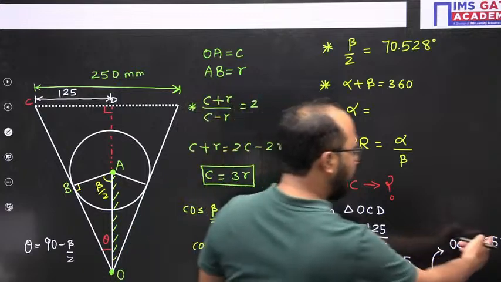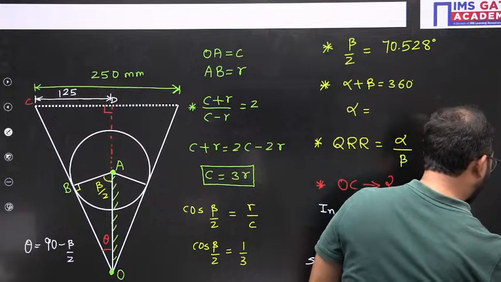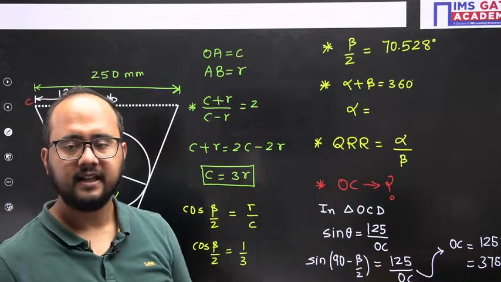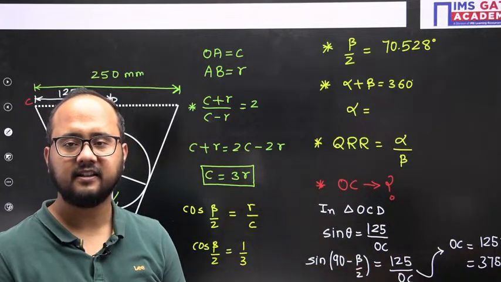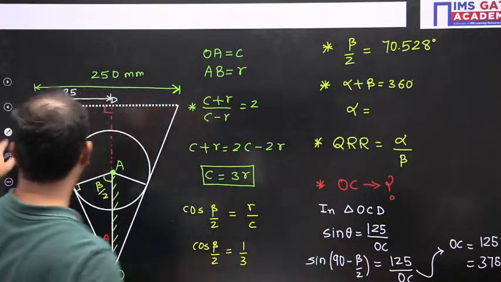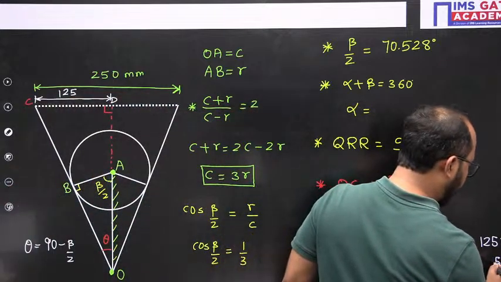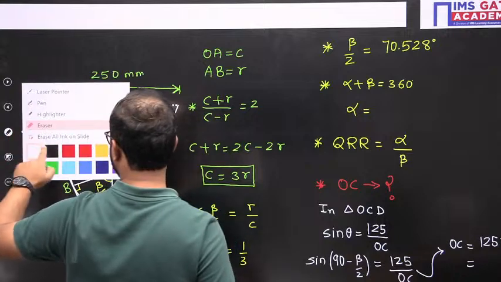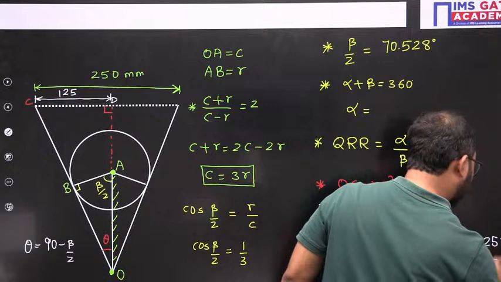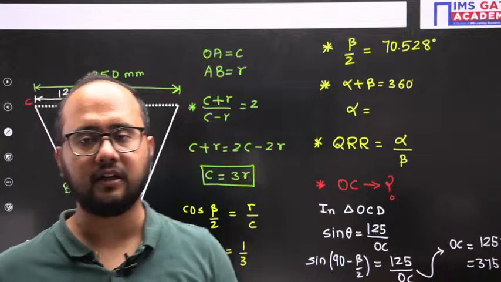The answer will be 125 multiplied by 3, which is 375 mm. 375 will be the correct answer. Yes or no? 375 is the correct answer here. So I hope you have understood this problem clearly, and if there is any doubt, please ask. Yes, GATE aspirant, your answer is absolutely correct, 375.